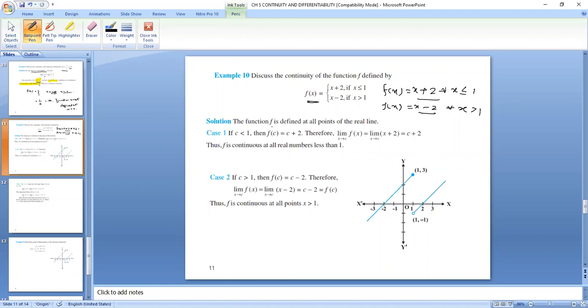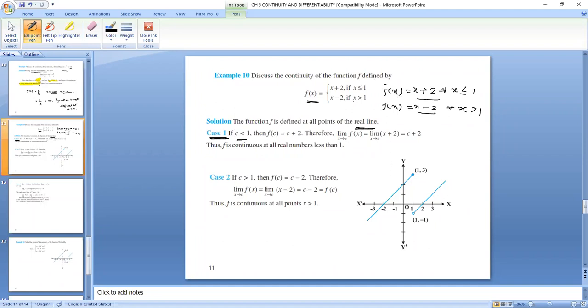So we are taking case 1, f of x when x is less than 1. First, the function is defined for all points on the real line. There is no value of x for which the function will go to infinity. Now let us take any real number c.